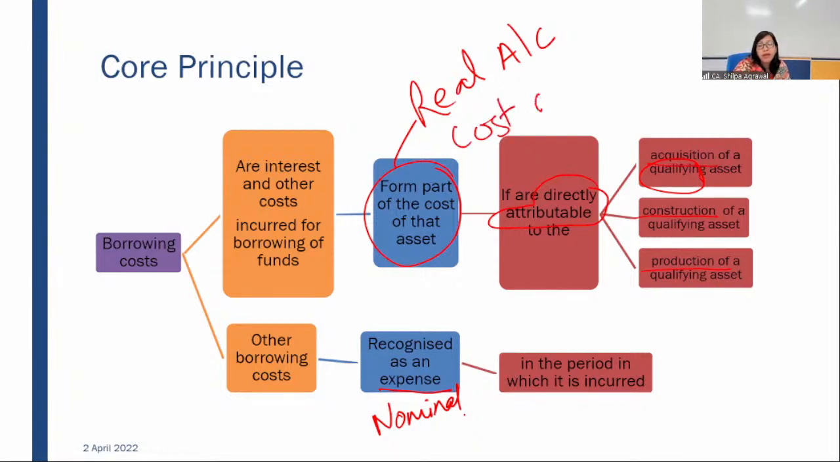It will be one of the elements of the cost of the asset. You will not be able to see a real account in the form of borrowing cost. You will see the cost of the asset, and in that cost, one of the elements will be borrowing cost. Okay. Now, hope it is clear why it is a nominal account and why it is a real account. Jay, Saina, Tanushri, hope it's clear. Shall we move forward?